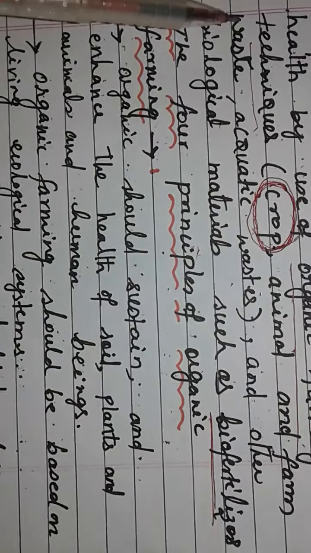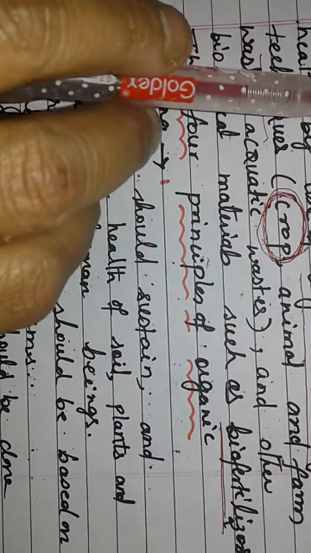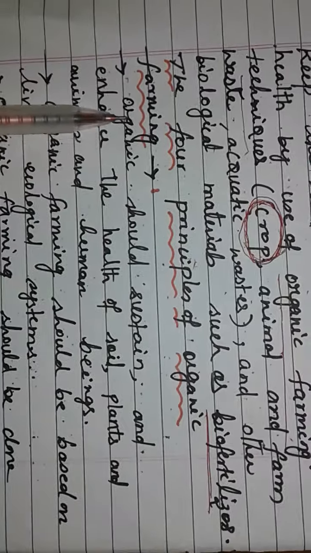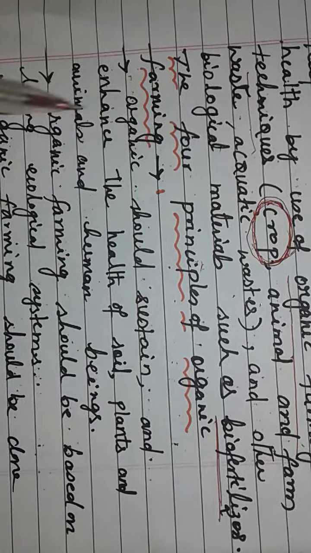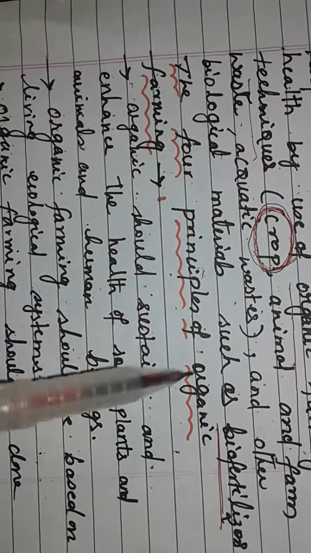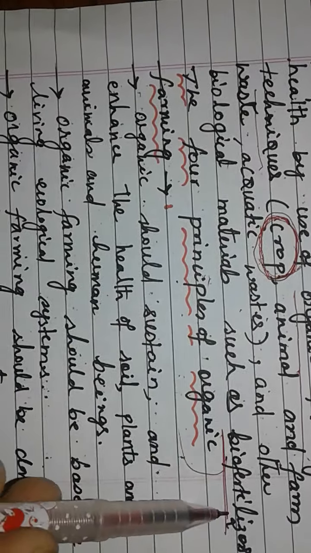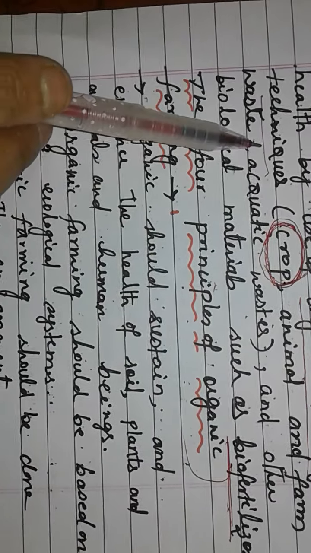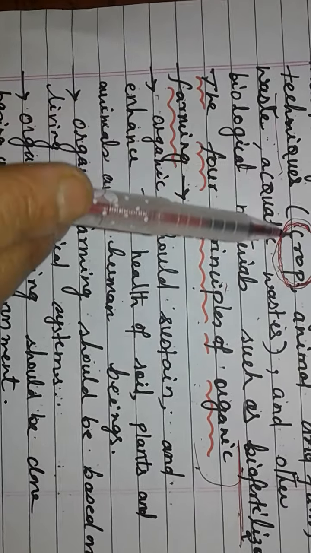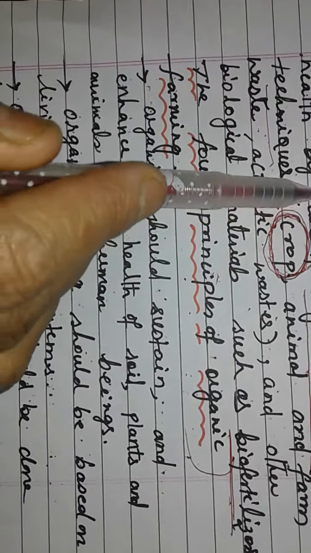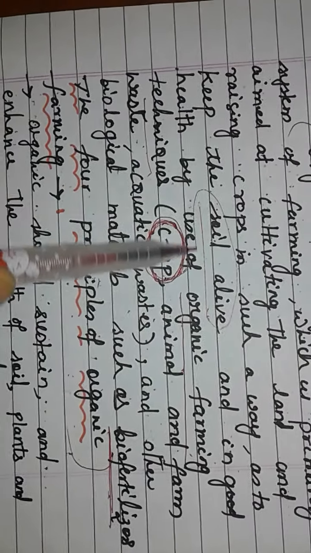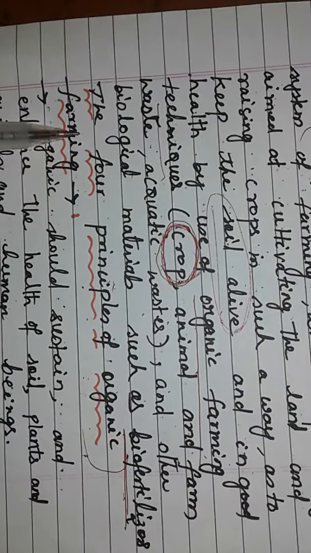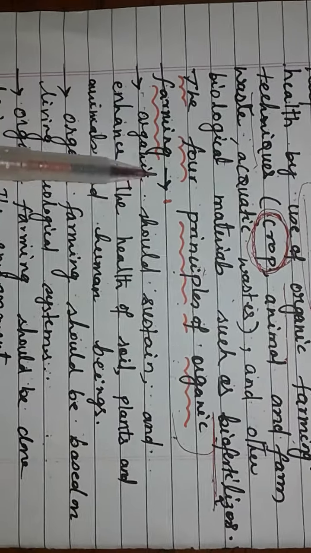Here a question may be asked, children: what is organic farming and what are the principles of organic farming? Here I explained what organic farming is. By using biofertilizers you can grow the crops in an improved manner, and also the soil fertility will last for a longer time. The soil will be alive. Next, the 4 principles of organic farming.